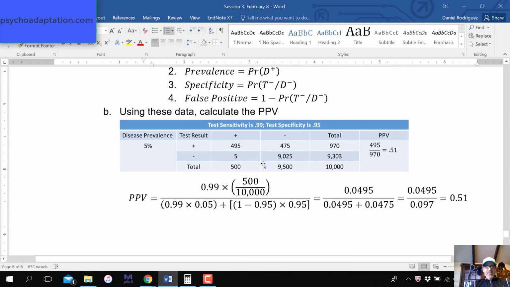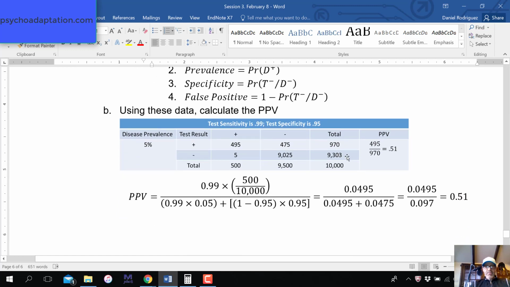And here's a nice little contingency table for some kind of disease with a prevalence of 5%. Test sensitivity is 0.99, test specificity is 0.95. Using the equation, the sensitivity is 0.99, you're given that. We need the prevalence. Well, it's 5%, but I just want to show you 5% is derived from this quotient here, 500 divided by 10,000. Right, it's 5%.